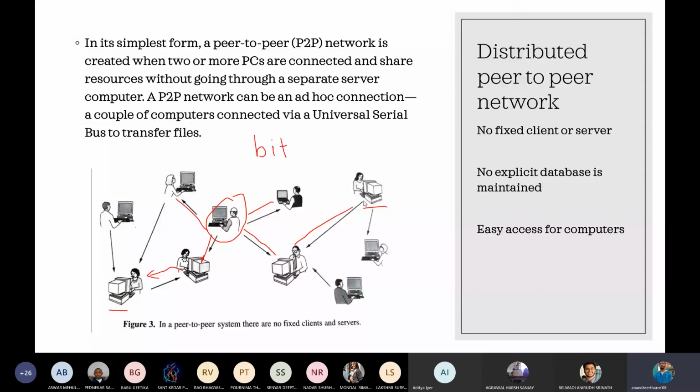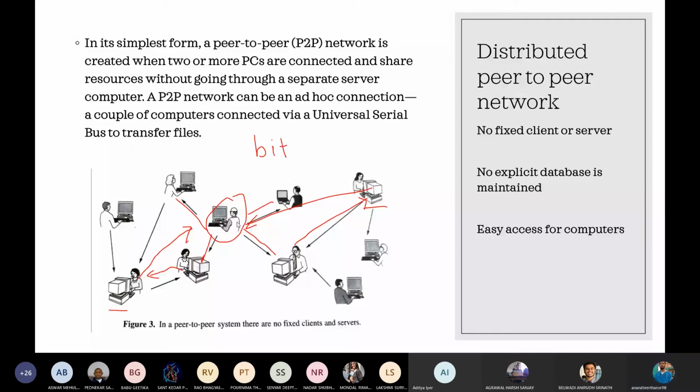So they are sending the request to these computers. Now this person has that file that he requested. So he will send the file bit by bit. So this person will send the file bit by bit to this computer and the download will be completed.